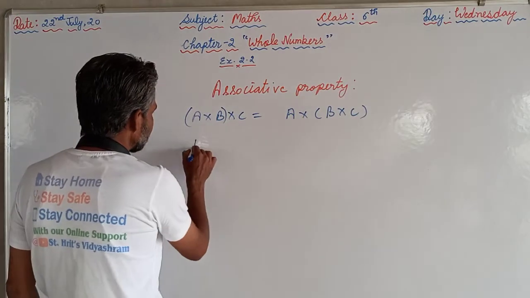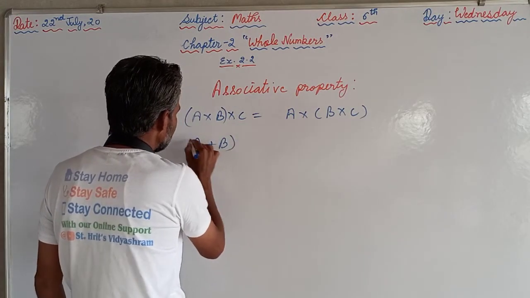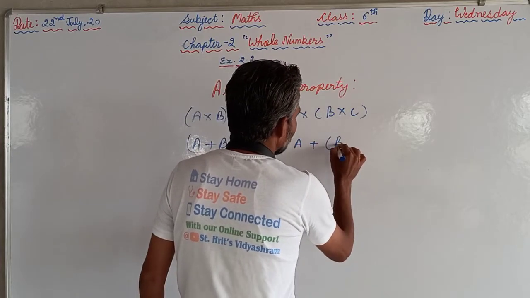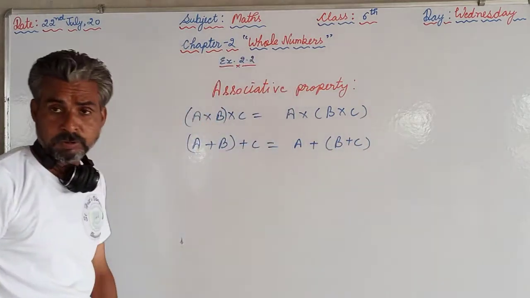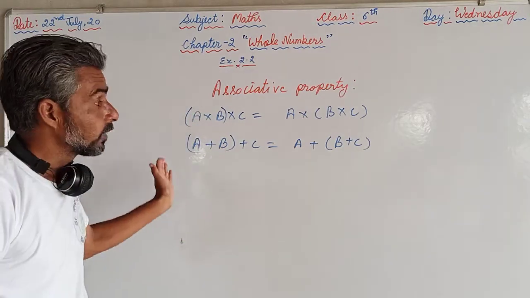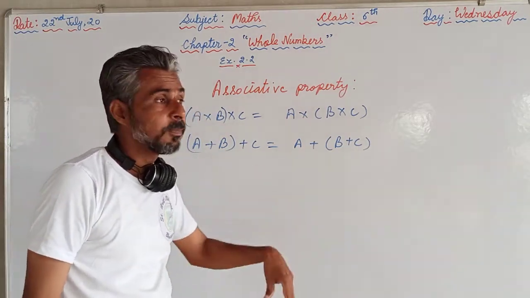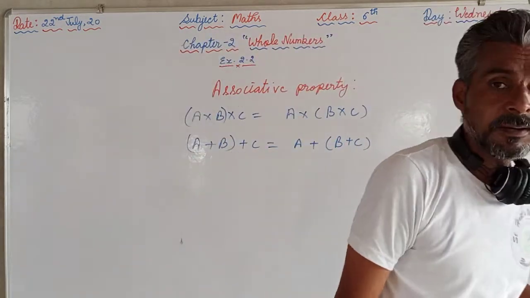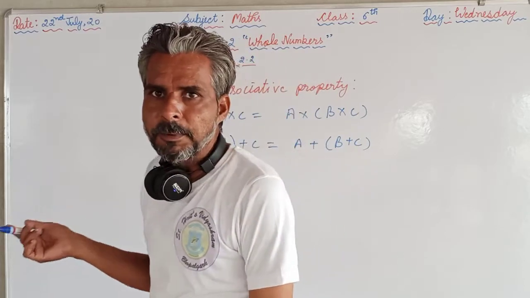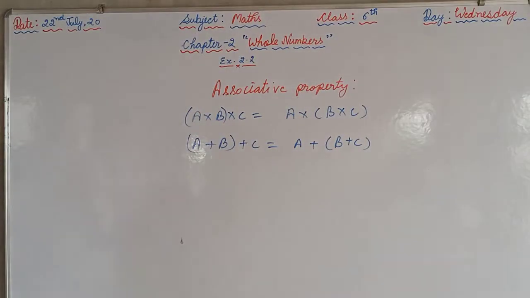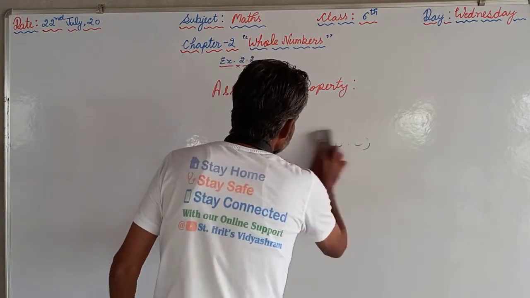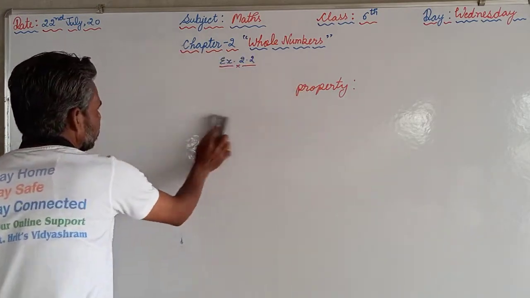At the same time, if we say A plus B then plus C is equal to A plus B plus C, that is also closed under addition. But if I give you the example of subtraction and division, that is not valid for those mathematical operations. So we are supposed to keep in mind these two properties, as well as the third one, that is the distributive property.